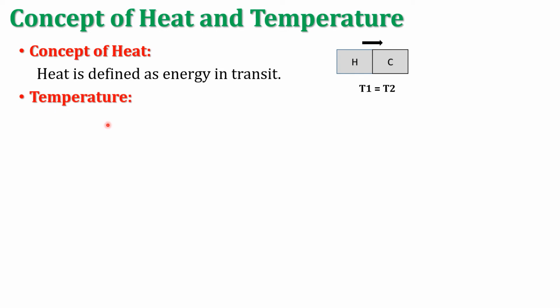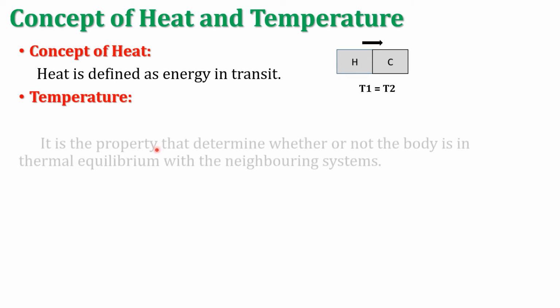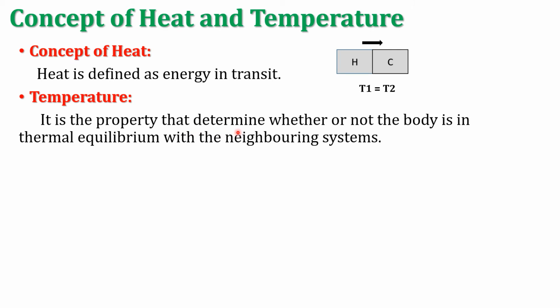Second term is temperature. Temperature is the property which determines whether the system is in thermal equilibrium with the neighboring system or not.